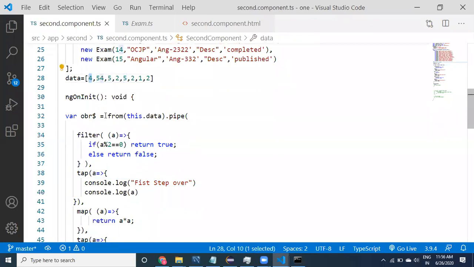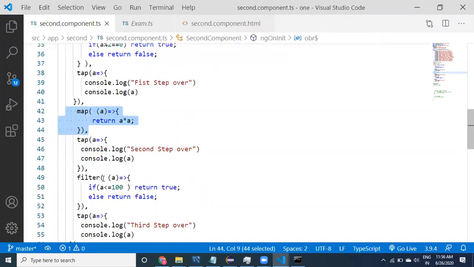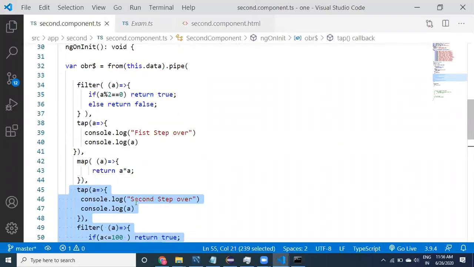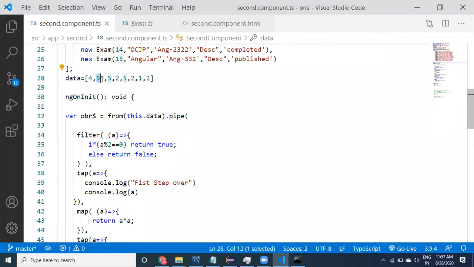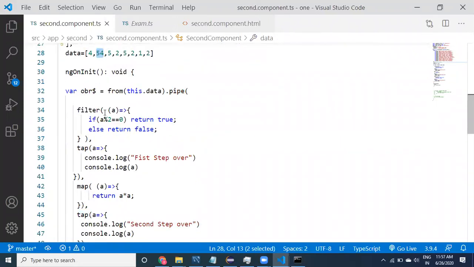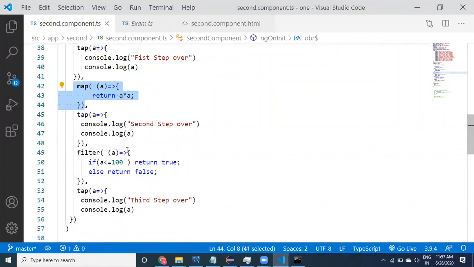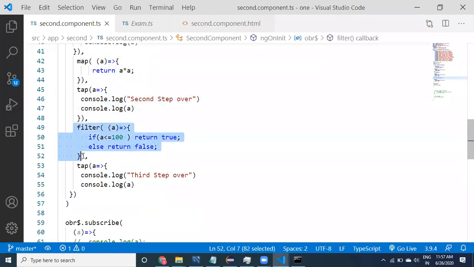First it will take the 4, check this one, then check 4 with this, and with this, and it completes everything for 4 because everything is working fine. If you take 54, it is going to filter because it's an even number, then this is going to print, this is going to be squared, and then it prints second step over. But here this is going to return false because it is greater than 100. So whenever it gives false, the rest is not going to get executed, it will come out immediately.